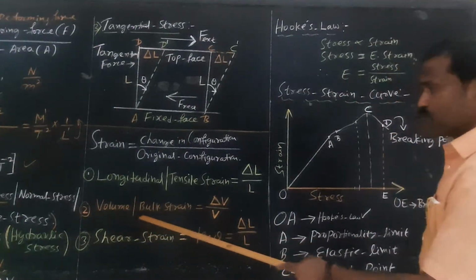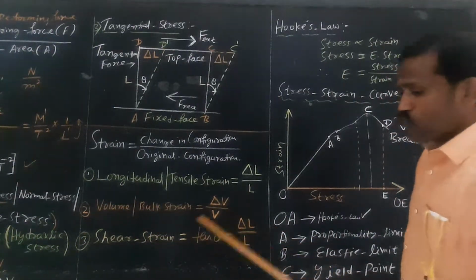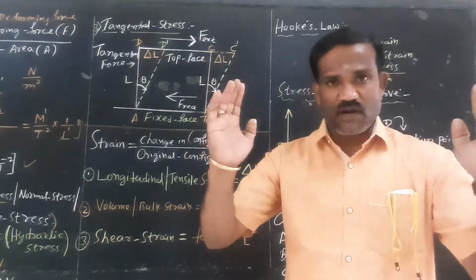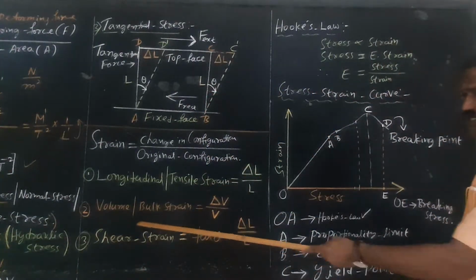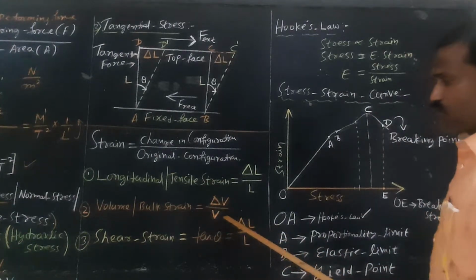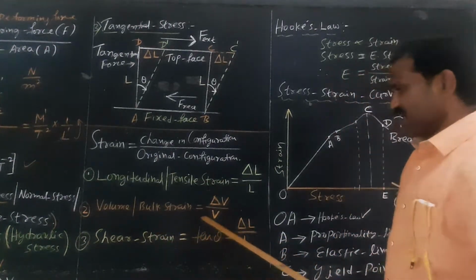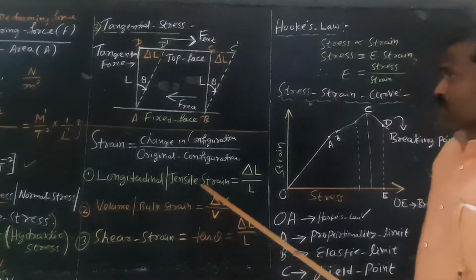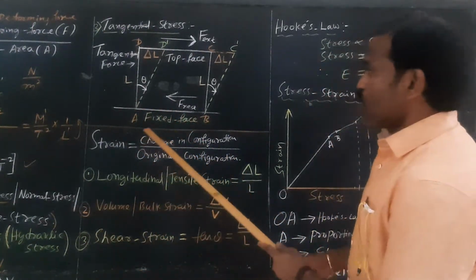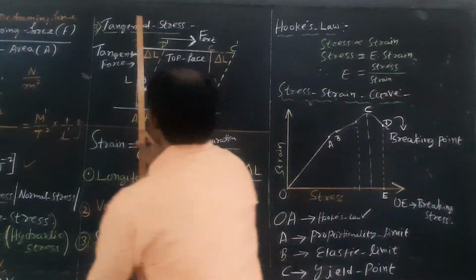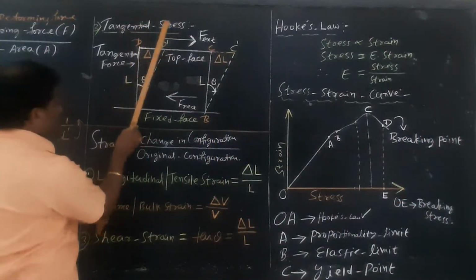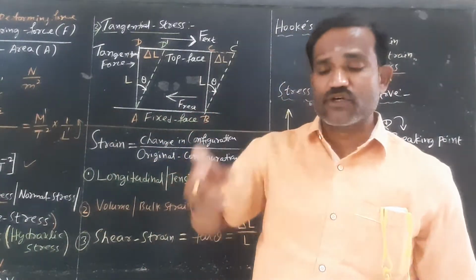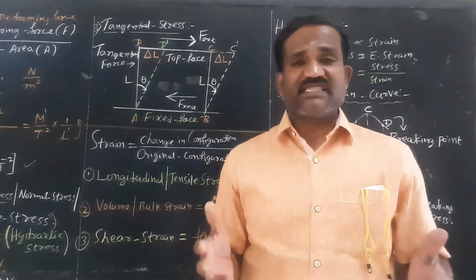Next, volume or bulk strain, which is the change in volume. So volume is changed, right, relative to the original volume. Bulk strain is the change in volume by original volume. Then shear strain. Actually this is shear strain. How much the angle is changed? So the angle is twisted. The angle of twist produced is what is called shear strain.